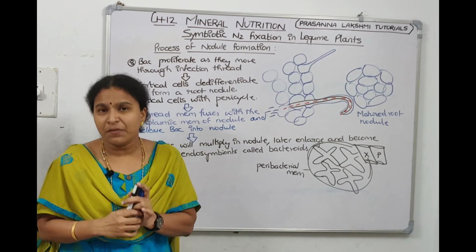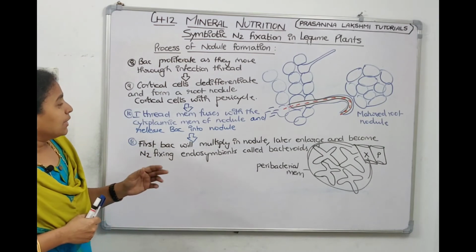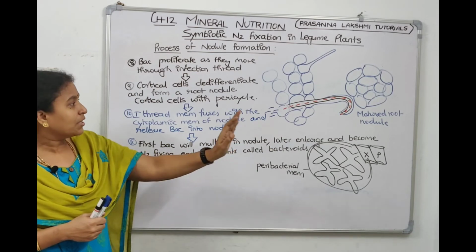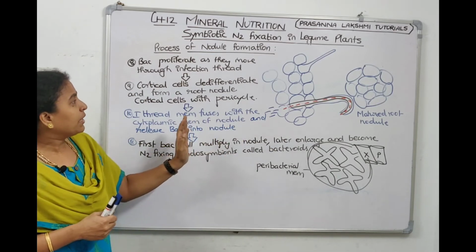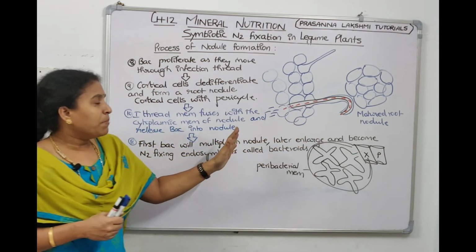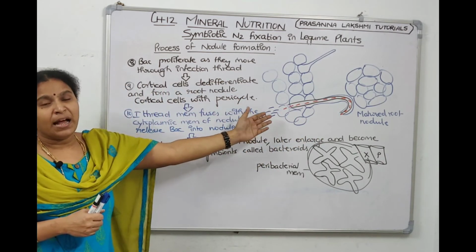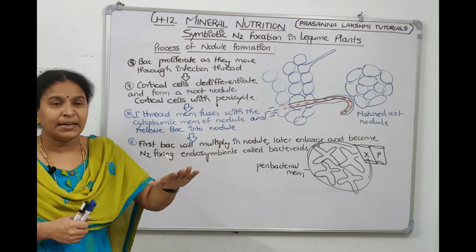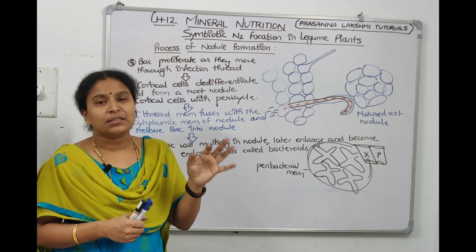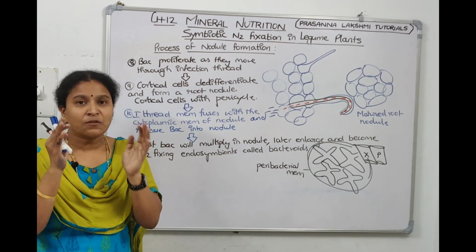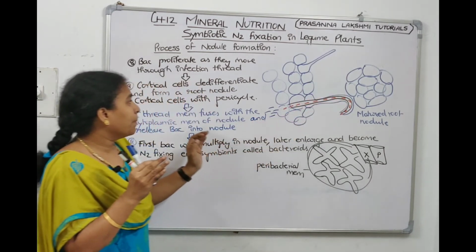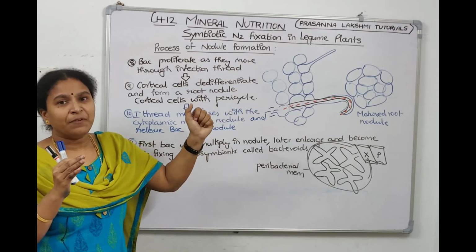Right children, what did we discuss here? We discussed that the infection thread will be made by Golgi and plasma membrane, and the bacteria will come inside. As they are coming inside, they will multiply and pass through the infection thread. Meanwhile, the cortical cells will again differentiate. Differentiating a second time is called de-differentiation. Cortical cells and pericycle cells will de-differentiate and make a mass of cells, which is called nodule. Now, in this nodule, the bacteria will be delivered by the infection thread.